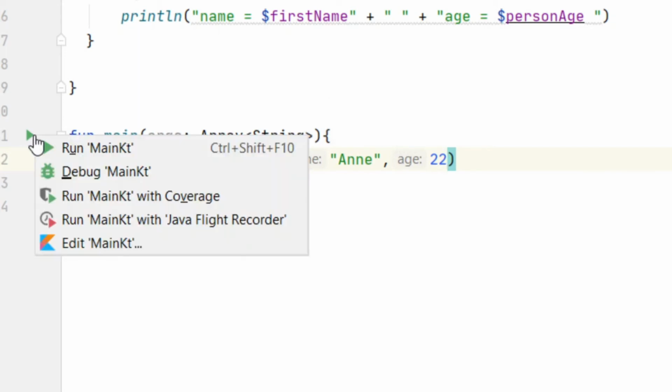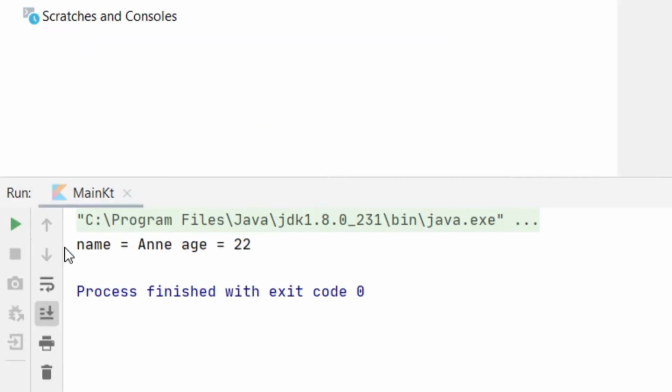Let's run it. So here it printed the line that we wrote in the init block. So here name equal to Anne and age is 22.